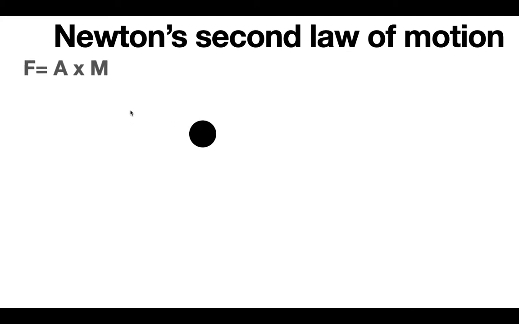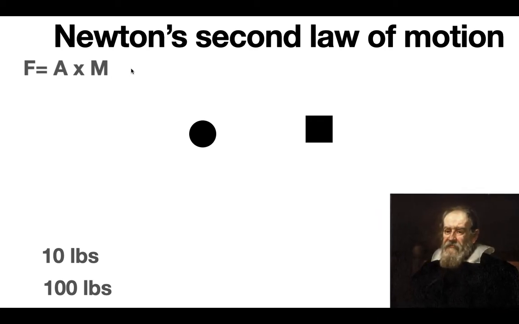So I'm going to have an example of Newton's second law in action. And so I have a circle and a square. And so the circle weighs 10 pounds and the square weighs 100 pounds. And now that we know the mass of them, we can substitute that in his equation. And now we need to know the acceleration. So the acceleration of it would be 9.8 meters per second squared.